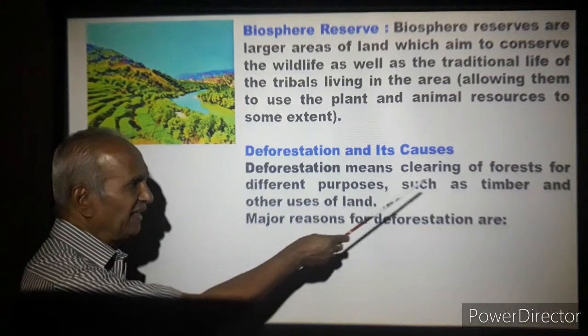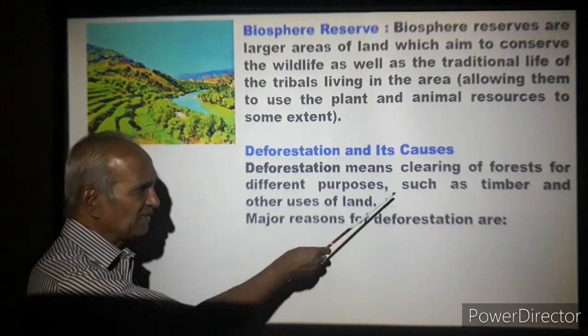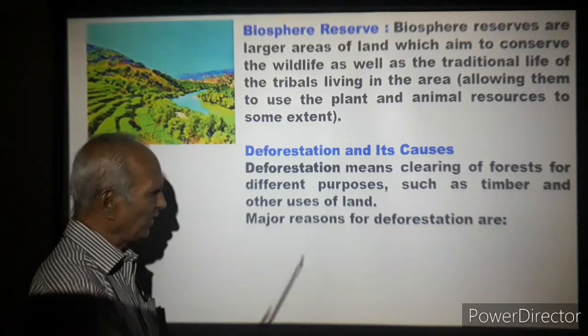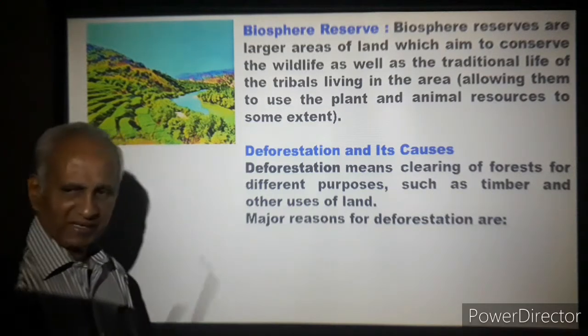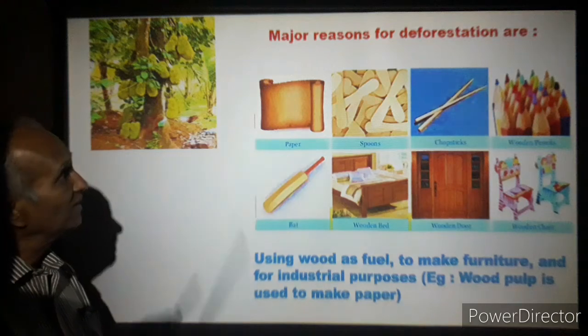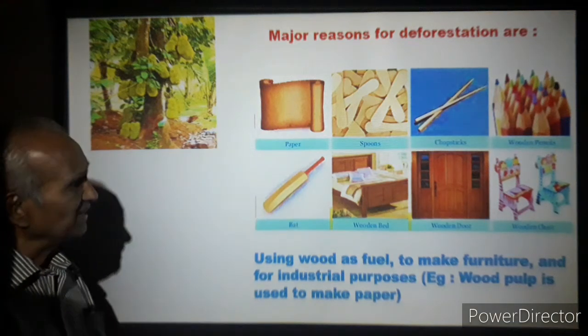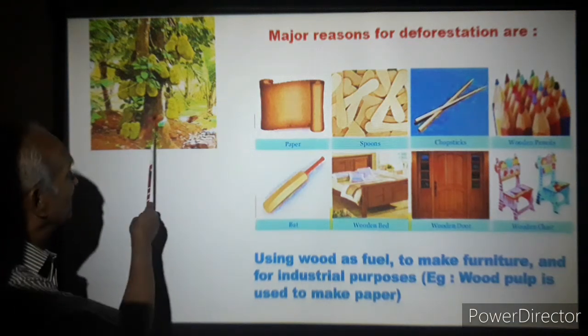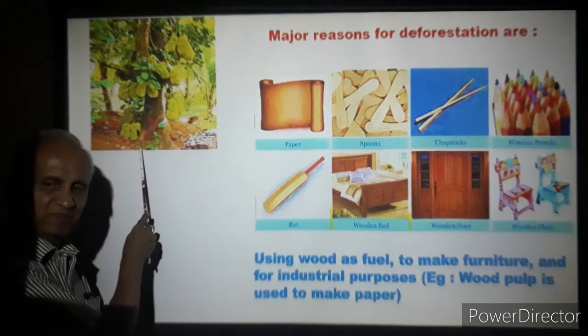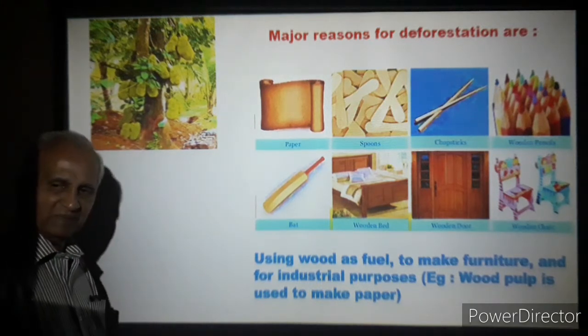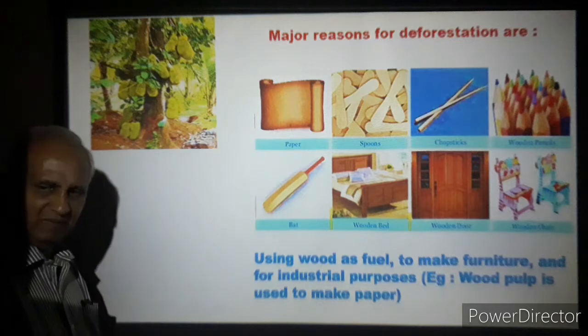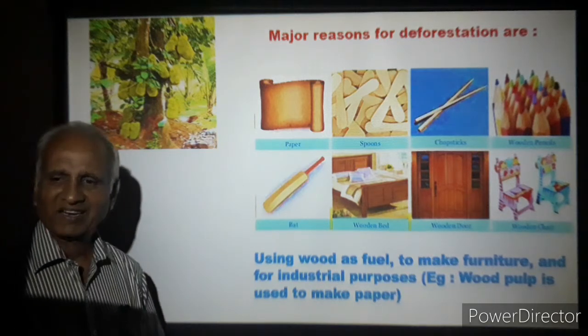Deforestation means clearing of forests for different purposes such as timber and other uses of land. Major reasons are the following. Let's see them now. See, major reasons for deforestation. Such trees which give us food, which give us timber, which give us rain, they are cut.